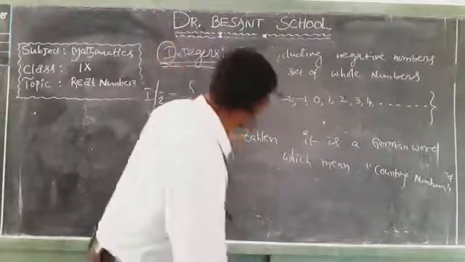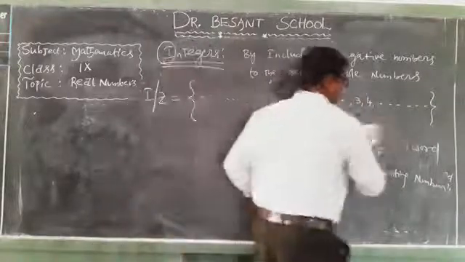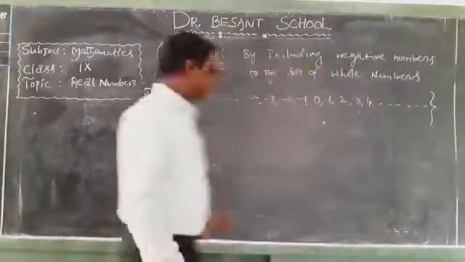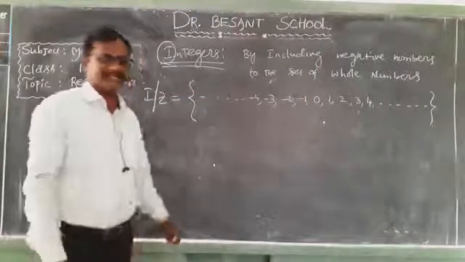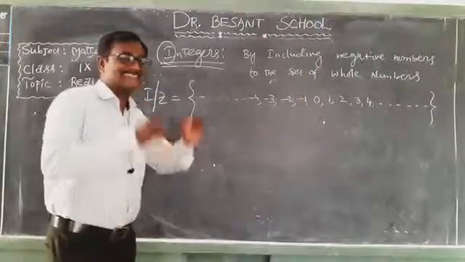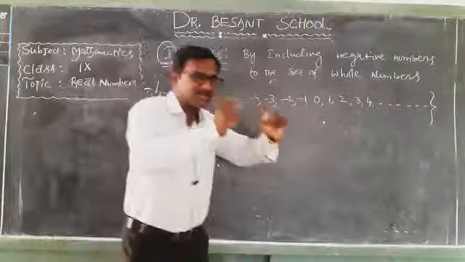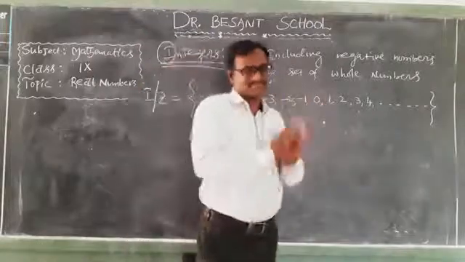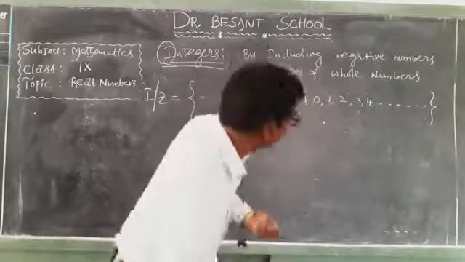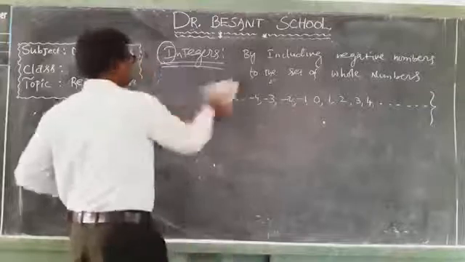Okay, so we use Z also to represent integers. Now that is the information regarding integers.